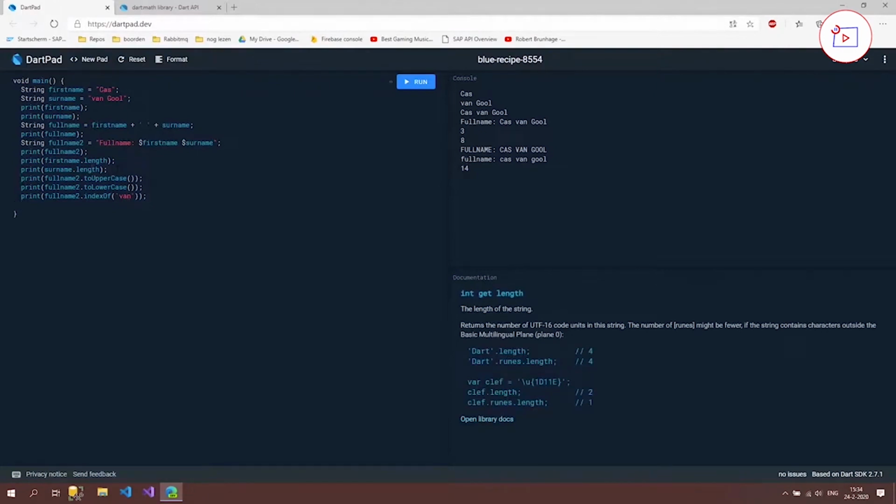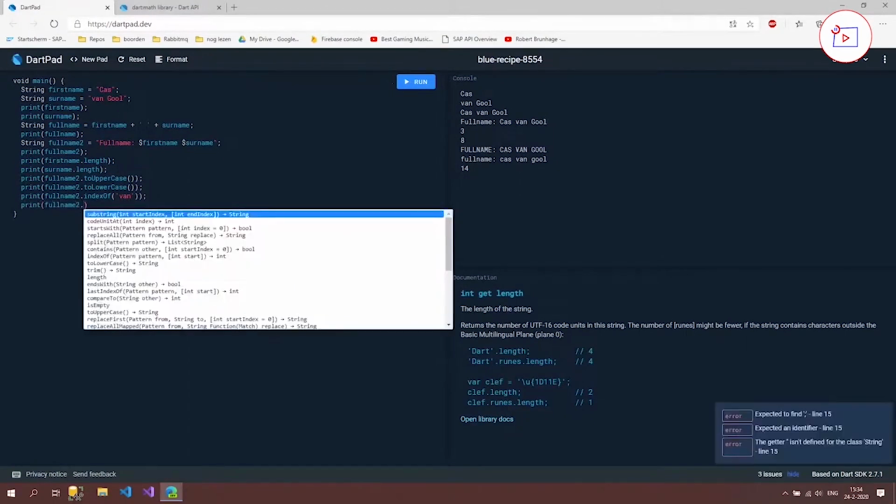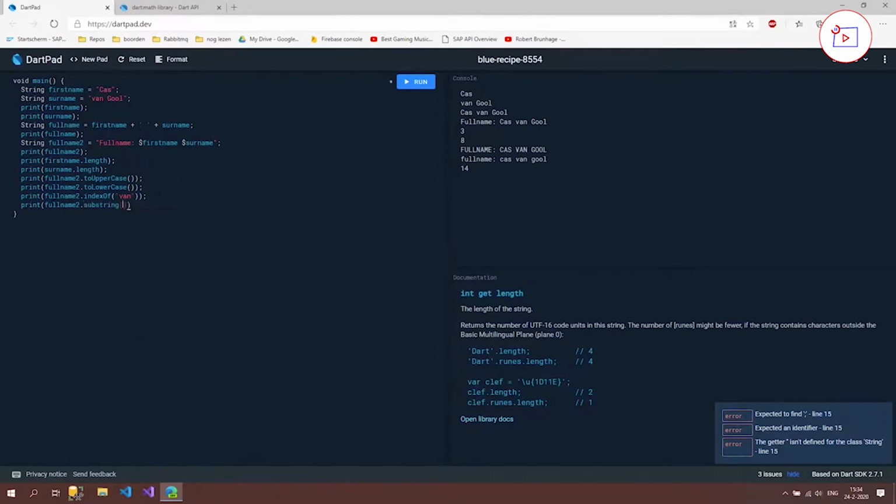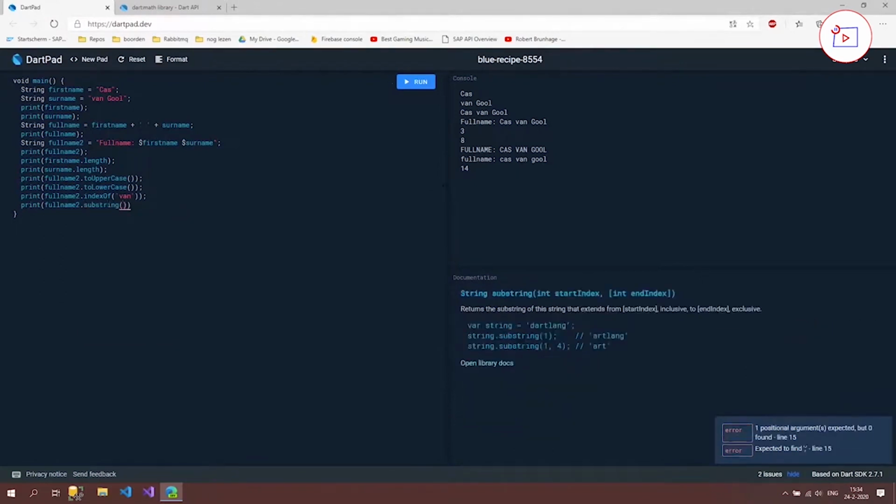So let's take a look at a function which is a little bit more difficult, which actually takes 2 inputs, which is the full name and the substring. So we have a start index and end index, and what the substring does, if we click on here, is we can get a certain piece of text out of our string which is between certain indexes.